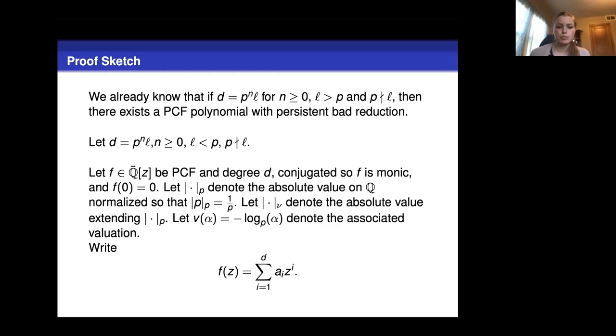So let f be a PCF polynomial of degree d, and we are going to make it be monic and fix 0, because we know at least one conjugate does that, so we may as well assume we have that conjugate. We're going to let the v-adic absolute value just be the extension of the p-adic absolute value normalized in the standard way. So the associated valuation is just the valuation of alpha is negative log_p of the absolute value of alpha. And we're going to let a_i be the ith coefficient of the polynomial f. Since it's monic, we know that a_d is equal to 1.